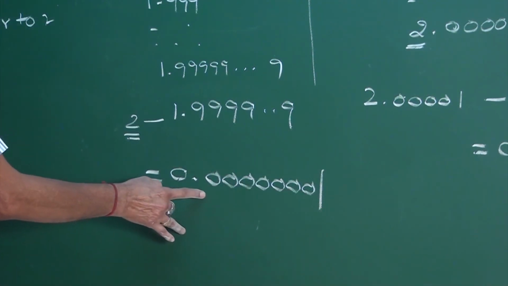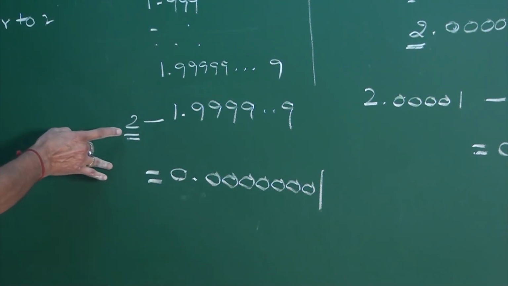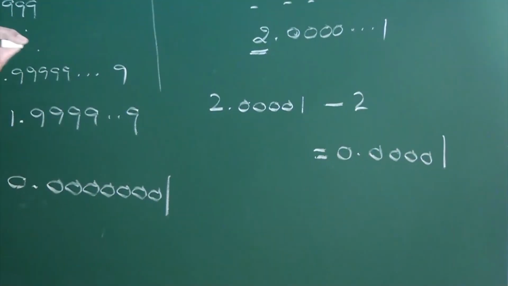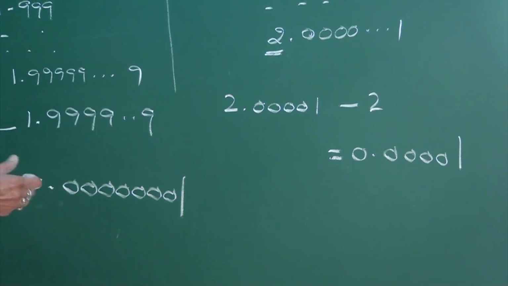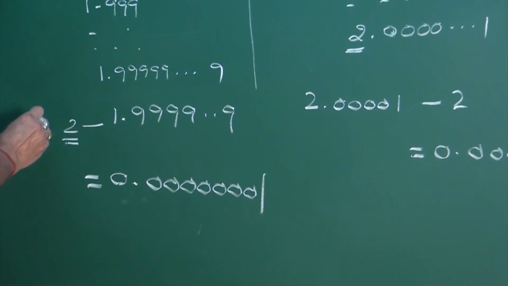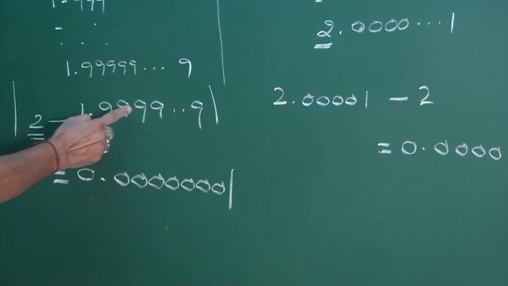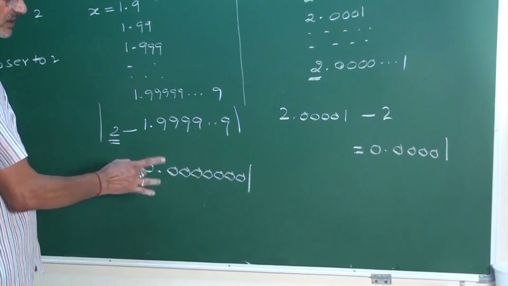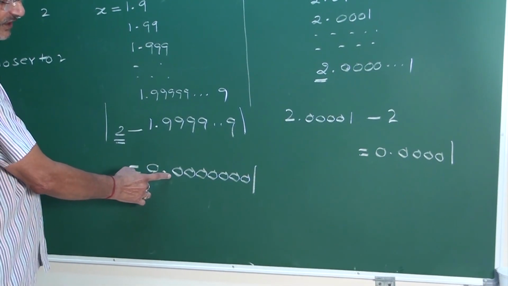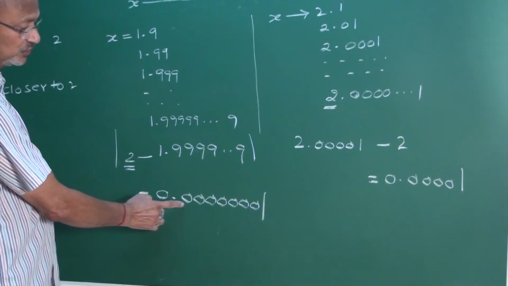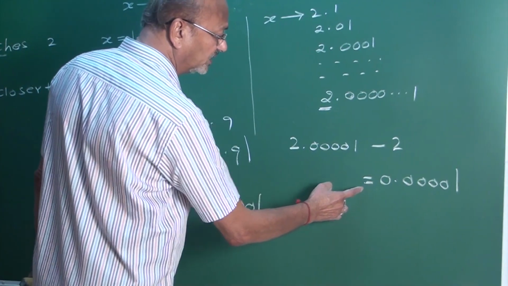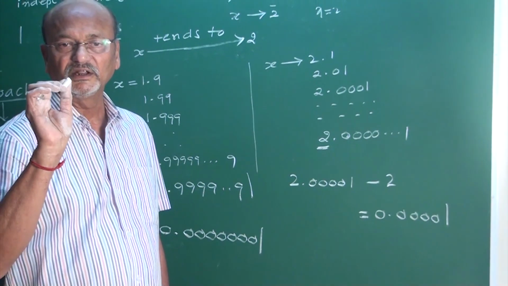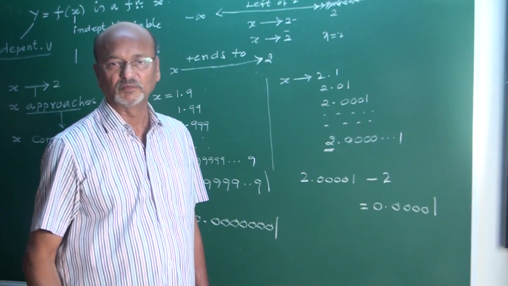Yes, what is this? A value which is very near to 0. It is a value which is very near to 0, but not 0, my friends. If you take the difference between this and this, the absolute difference, modulus, either this minus this or this minus this, the difference is always a very small positive quantity, my friends. It is a positive quantity which is very small. Underline it, my friends.